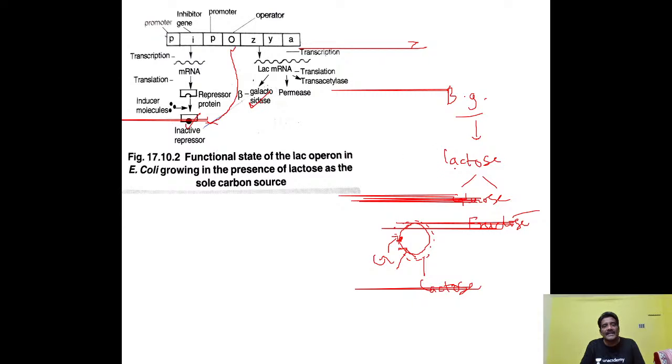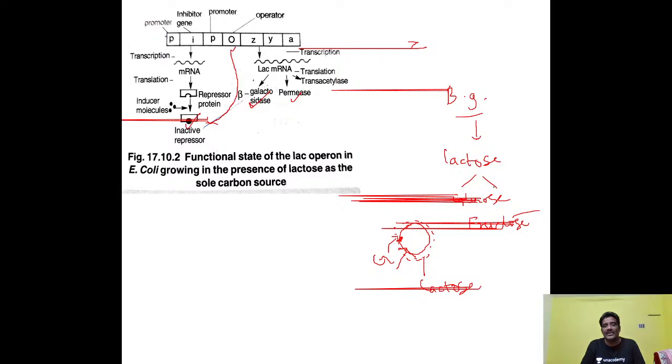This is important in the conversion of lactose to glucose and fructose. Glucose is a source of energy. This is absorbed by E. coli by the permease enzyme. The permease enzyme is synthesized by the Y gene. The Y gene synthesizes this permease enzyme first by transcription followed by translation. The permease enzyme is present in the cytoplasmic membrane, through which the glucose is absorbed.